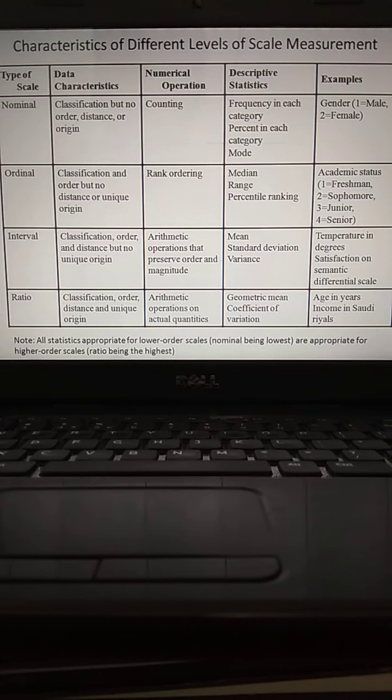The next one, the ordinal. What are the data characteristics? Besides recognition, only order you can apply, which is a nominal characteristic. But as far as distance and unique origin, you never find them in ordinal data. What numerical operations can you perform? Ranking, that's it, rank ordering. So we are going to understand rank correlation, Spearman rank correlation. There you will come to know how to use that statistical tool, ranking.